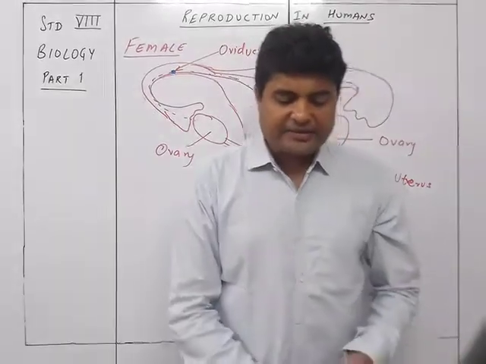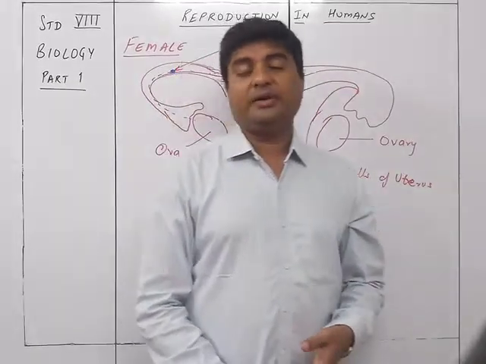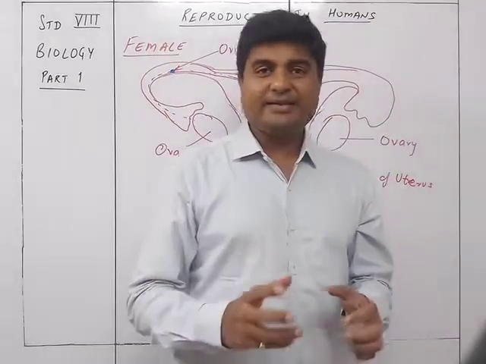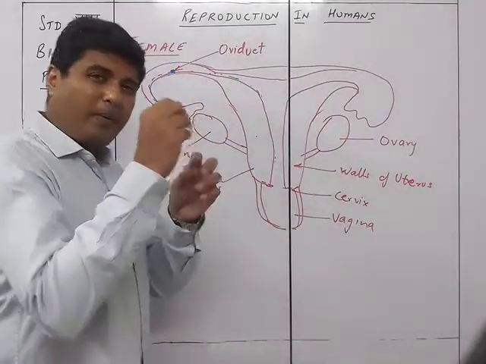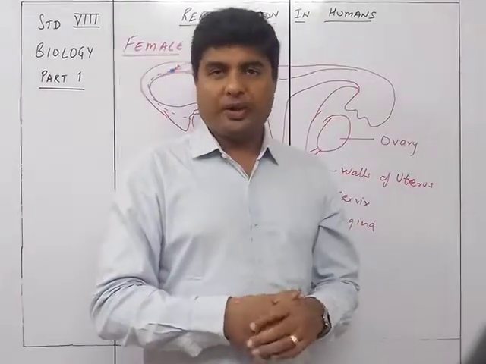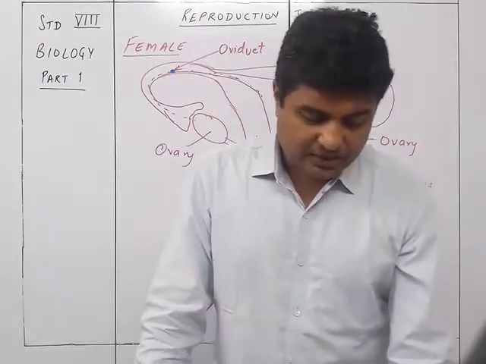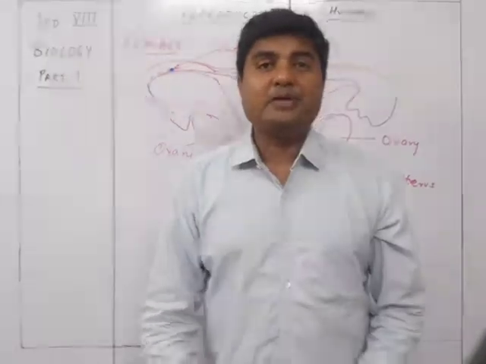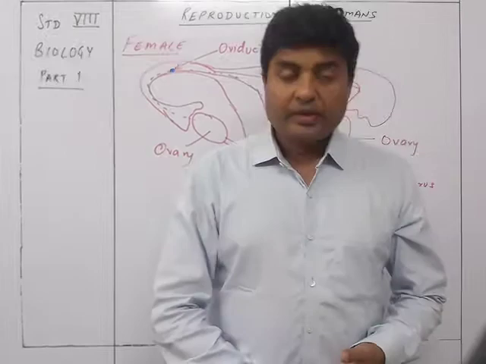The urethral opening is seen above the vaginal opening in the region of the vulva. So there's a region of the vulva. So vaginal opening के ऊपर ही urethra है जहाँ से urine pass करते हैं हम लोग. So that is the part of the female part. Now we will see the male organs in the next video.